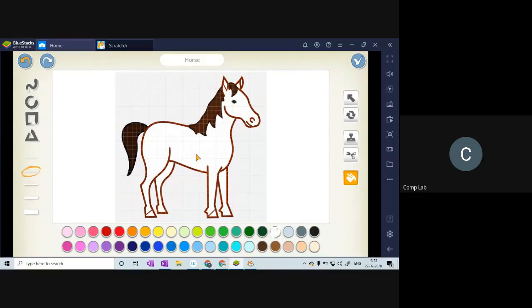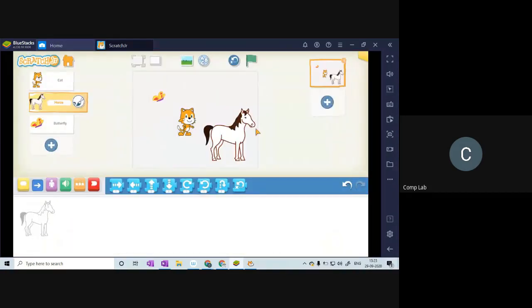Now if you want to apply the same, I can do so by clicking on this tick mark right here. So now we changed it. Let's say I want to draw a new sprite on my own.